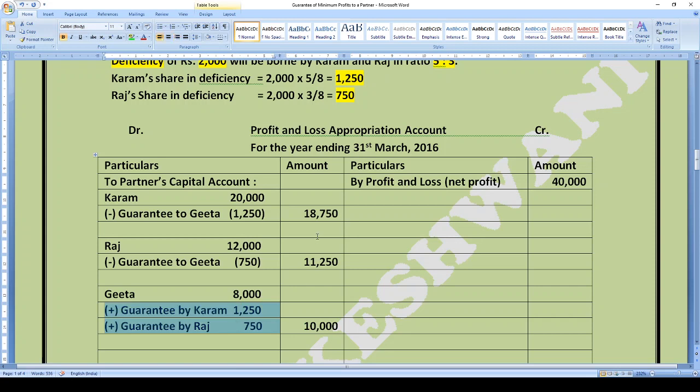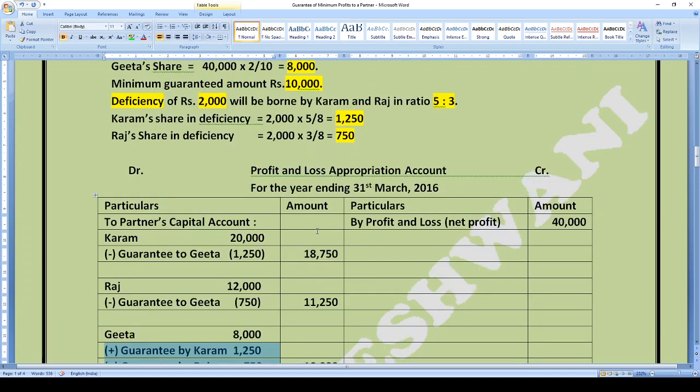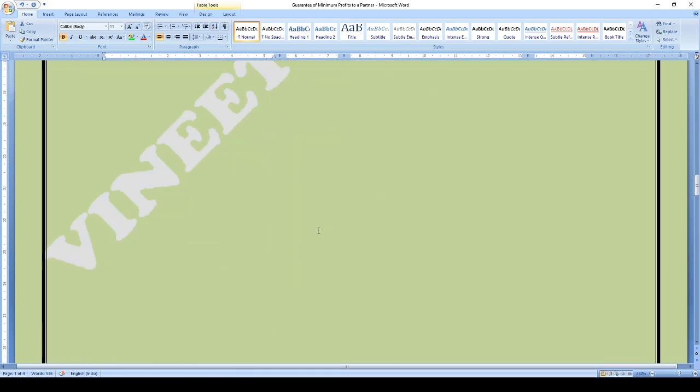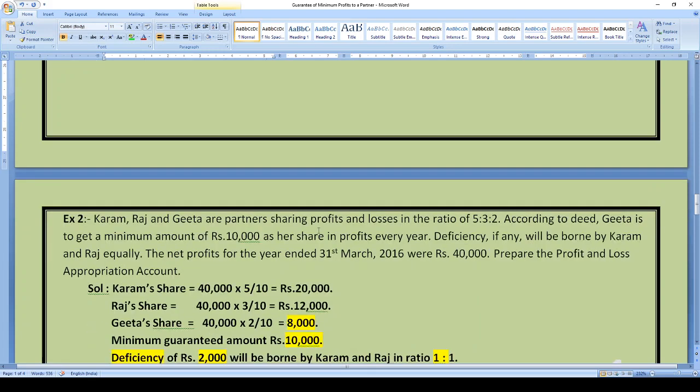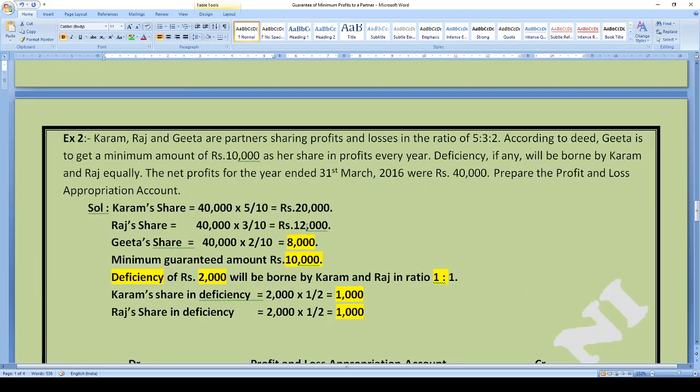I hope it is very clear to you all with this example, and we can solve another example also. A similar problem will be taken, but some changes would be there. What are the changes? Please read out this example number 2: Karam, Raj and Geeta, their profit sharing ratio is 5:3:2, and according to the deed, Geeta is to get a minimum profit of rupees 10,000 every year. Now the deficiency, if any, will be borne by Karam and Raj equally.